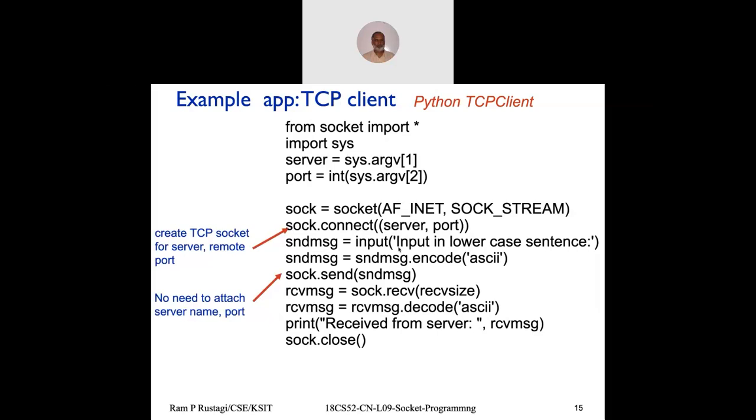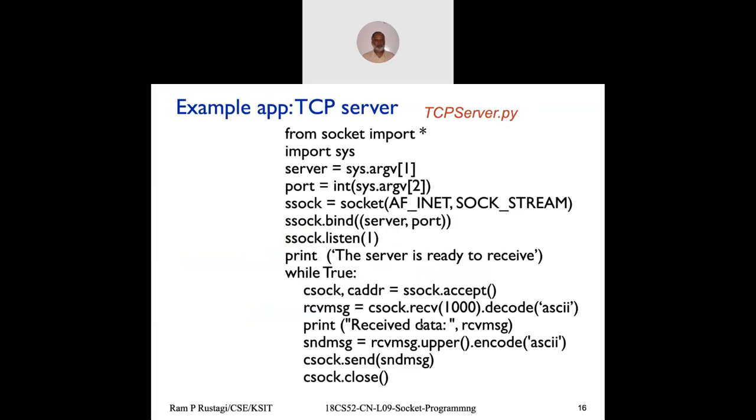And then once I connect, the logic is the same: I read from the terminal, encode into ASCII, and send. I don't need the server port number because the socket is connected. I receive, whatever I receive, that many bytes or less, and then continue receiving. That's the way I can run the simple client: one message sent, one message received, and the client connection is closed.